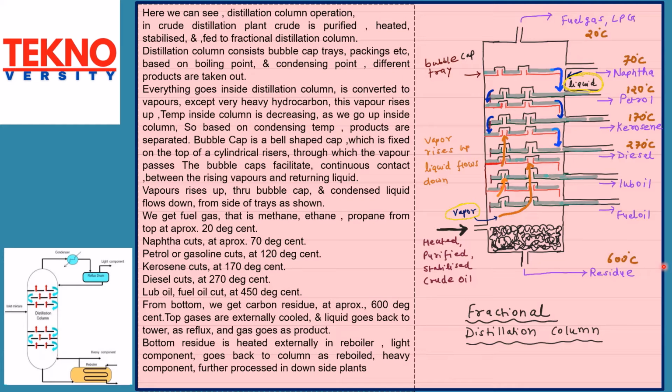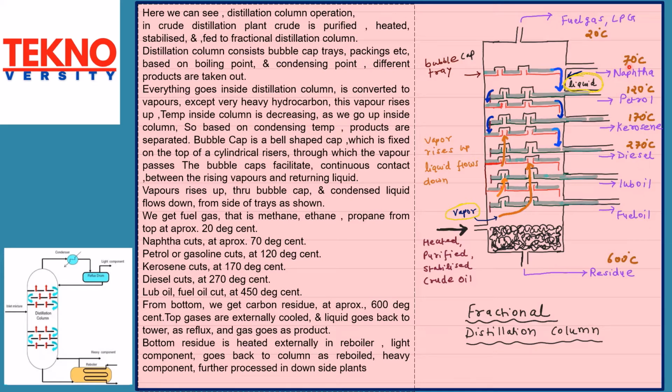Everything that goes inside the distillation column is converted to vapors, except very heavy hydrocarbon. This vapor rises up. Temperature inside the column is decreasing as we go up inside the column. So based on condensation point, products are separated.